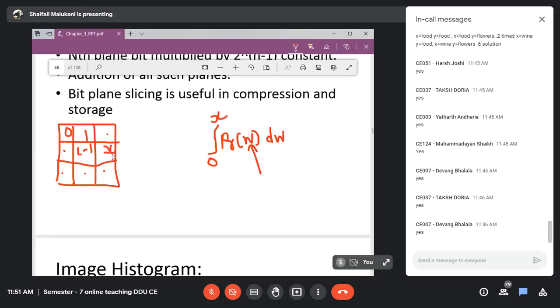Currently I am checking that if my input intensity is 100, what should be my output intensity S, such that if I replace that 100 with this value S, the new image created will have an equalized histogram. Currently this is my image, with some specific histogram shape like this. I want to change the intensities of this image in such a way that new intensities are created. These new intensities are nothing but the S image.